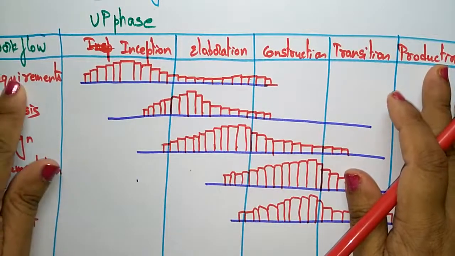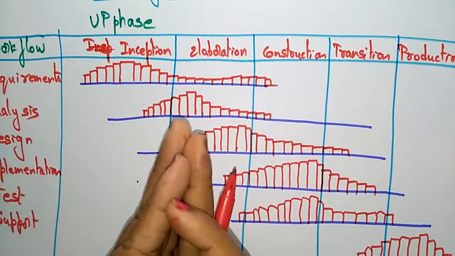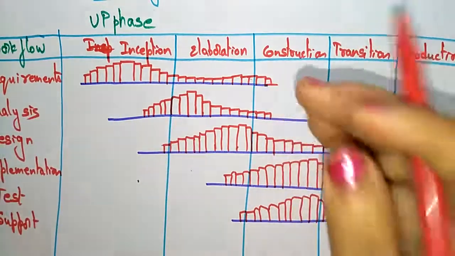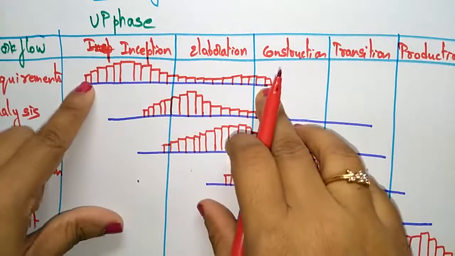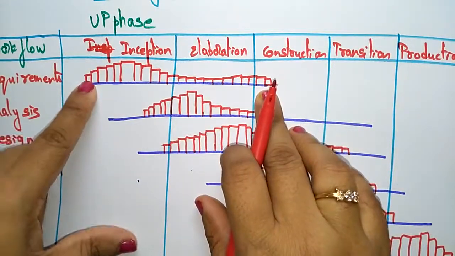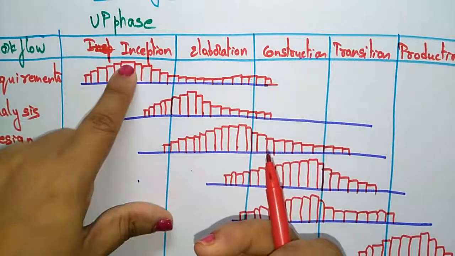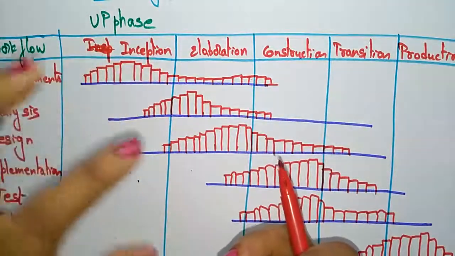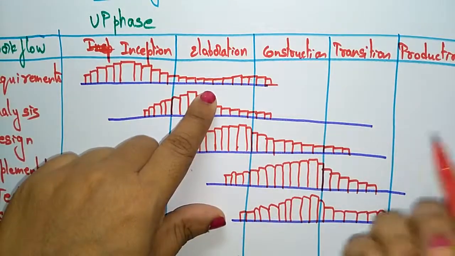Requirements will be gathered in the inception, elaboration, up to some construction point. All these are involved because inception is communication and planning. Elaboration is the combination of planning and modeling.